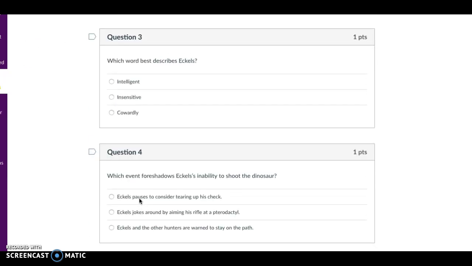Question 3. Which word best describes Eccles? Intelligent, insensitive, or cowardly?